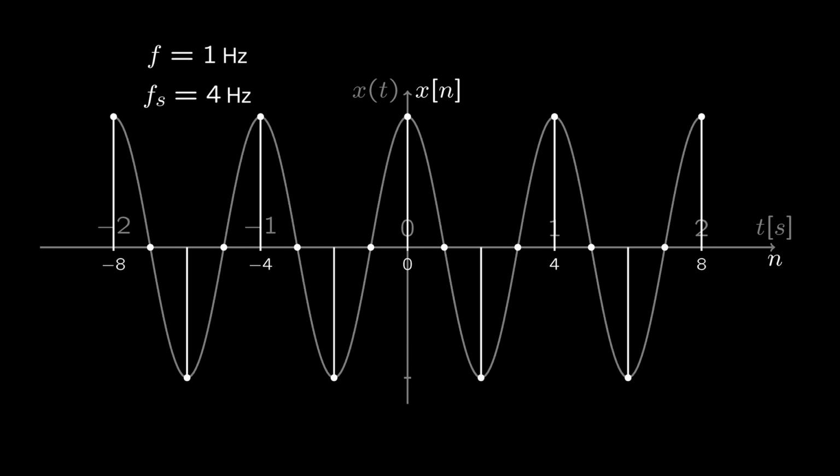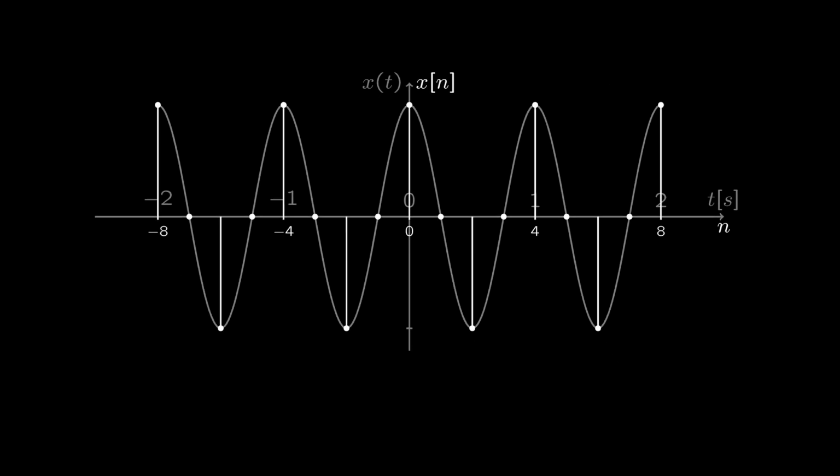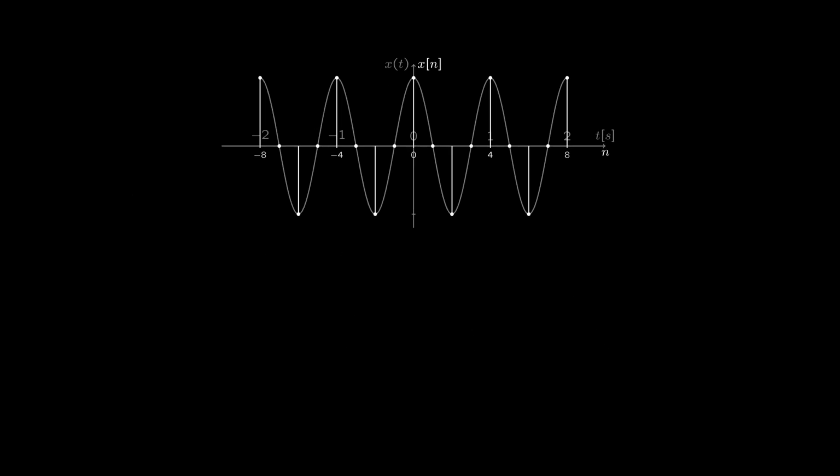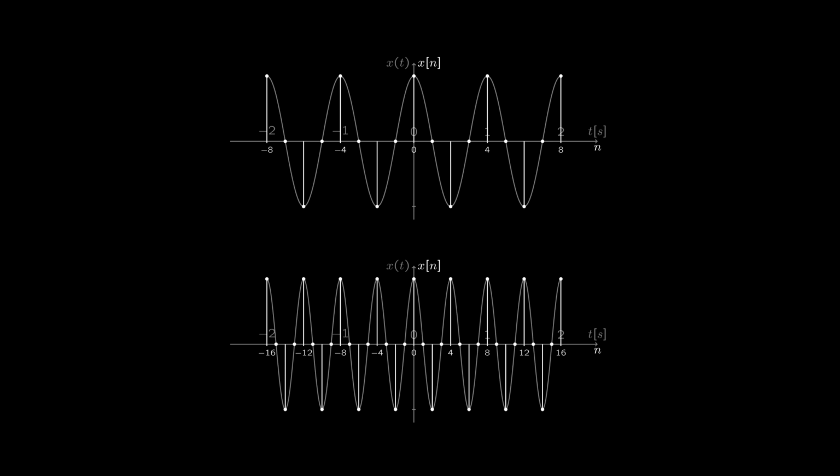If the original signal's frequency is 1 Hz and the sampling frequency is 4 Hz, the normalized frequency is again 1/4, and the samples may have been collected at different rates, but we are dealing with the same sequence of samples as far as the discrete time signal is concerned. In all of these examples, the normalized frequency is simply the frequency of the continuous time signal normalized by the sample frequency. But let us return to the case of a normalized frequency of 1.